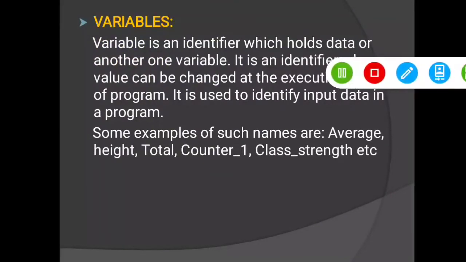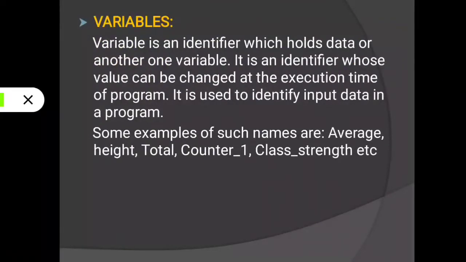Next is variable. See, a variable is an entity which may be changed within a program, which means if we need to change its value at any place in the program, we can change it. A variable is an identifier which holds data or another variable.